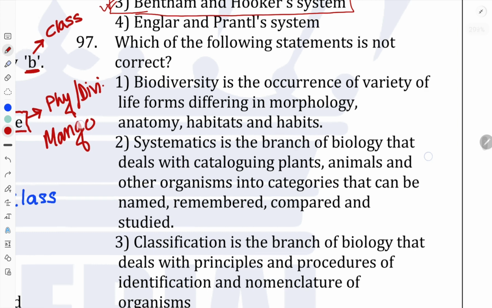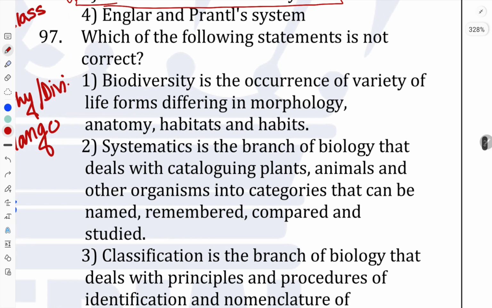Question number 97. Which of the following statements is correct? The first statement: biodiversity is the occurrence of a variety of life forms differing in morphology, anatomy, habits and habitats. This is correct because here we have to select which one is not correct. Next, systematics is the branch of biology that deals with cataloging plants, animals and other organisms into categories that can be named, remembered, compared and studied. This one is also correct.